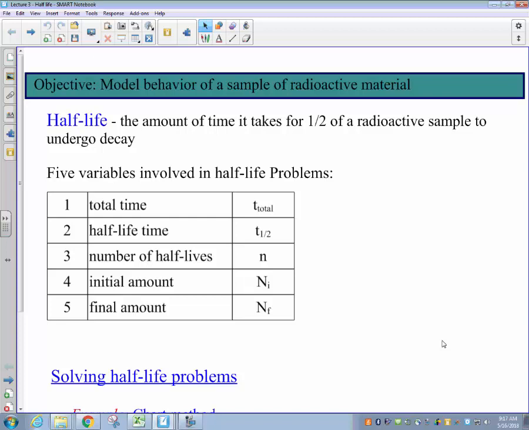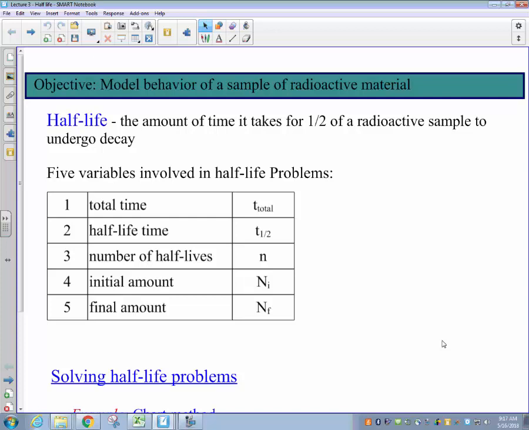So if you're sitting around waiting for an atom to decay, it could take 5 seconds, it could take 100 million years. You never really know. And as such, determining the total amount of time it takes for a sample of radioactive particles to decay is an impossible task. You never know when all will decay because the process is random. Now that being said, we still want a measurement of the amount of time it takes a radioactive particle to decay, because that indicates to us how stable a radioactive nucleus actually is. The longer it takes to decay, the more stable that nucleus is. The shorter it takes to decay, the more unstable.